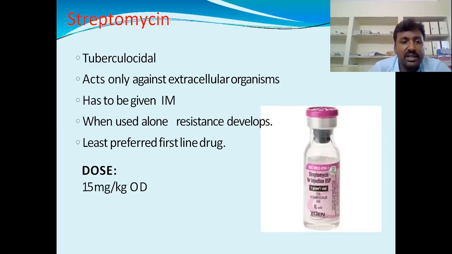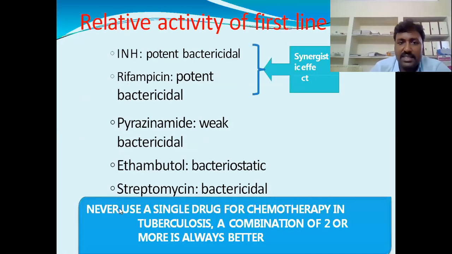It is the least preferred first line drug. The dose is 50 mg per kg once a day. Relative activity of first line drugs, if you observe: INH is a potent bactericidal, rifampicin is a potent bactericidal with a synergistic effect, pyrazinamide is a weak bactericidal, ethambutol is bacteriostatic, streptomycin is bactericidal. These come under first line drugs. Streptomycin is the last one in the first line.